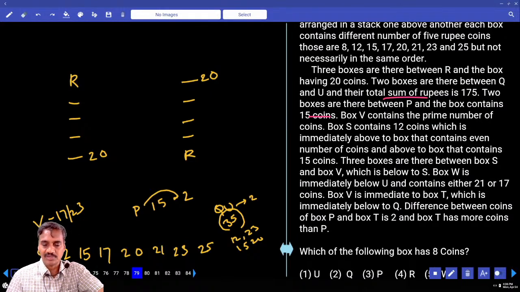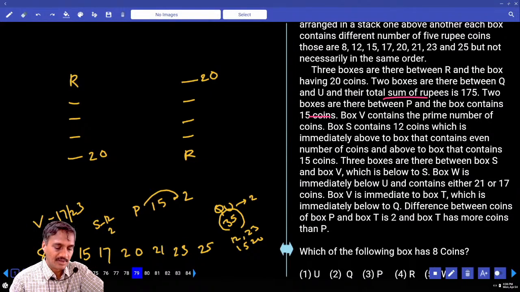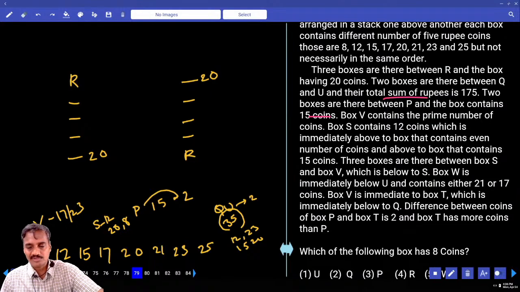S contains 12. Now S is immediately above the box that contains an even number of points. And the even number of points in that box, with 12 already being 18, must be 20 or 8. So we get 2 possibilities for the even number, 20 or 8, which is immediately above the box that contains